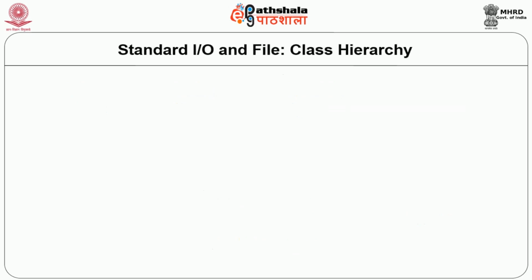Let us see the simplest class hierarchy which we use in a C++ program.